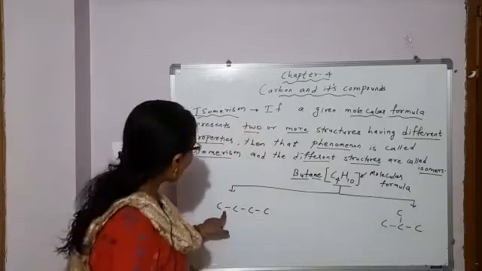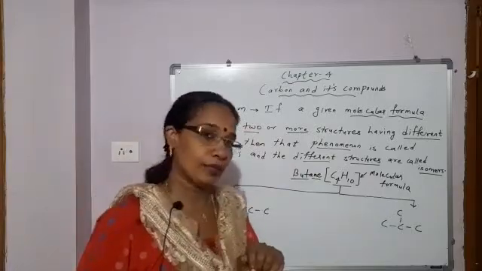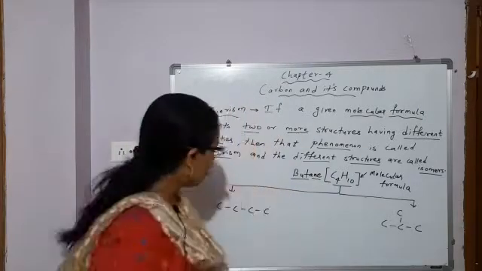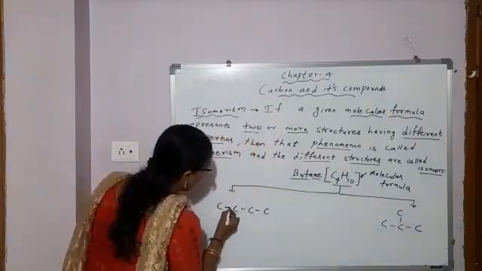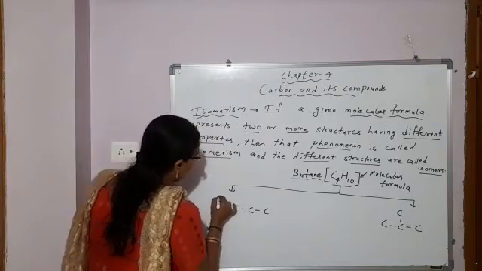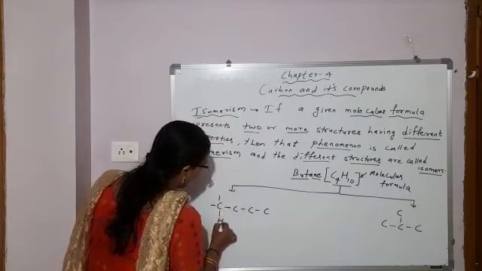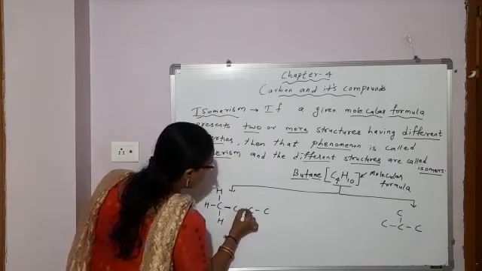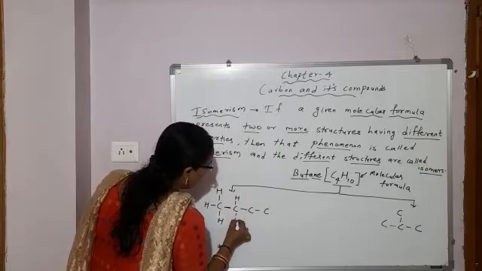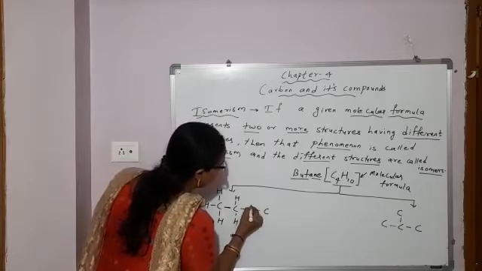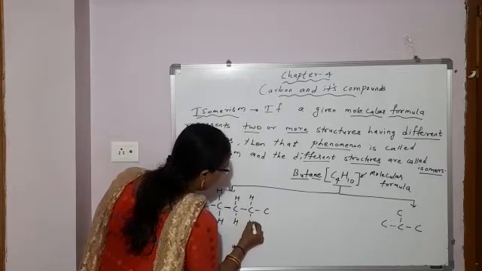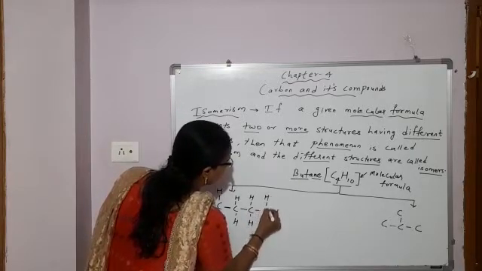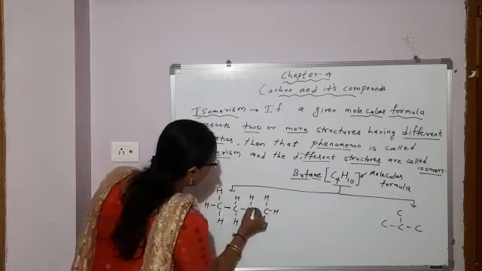Now, satisfy the valency of carbon by hydrogen. And the valency of carbon, students, is 4. So this carbon is bonded with one carbon, 1, 2, 3, 4 hydrogens. Each carbon gets its 4 bonds.